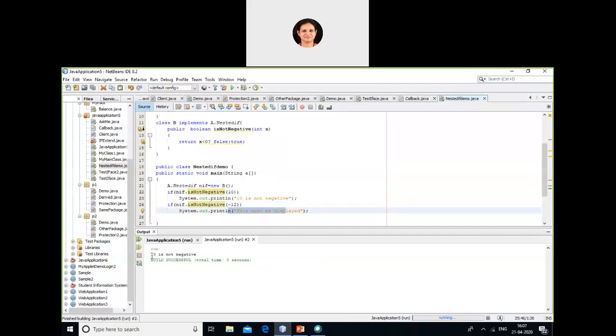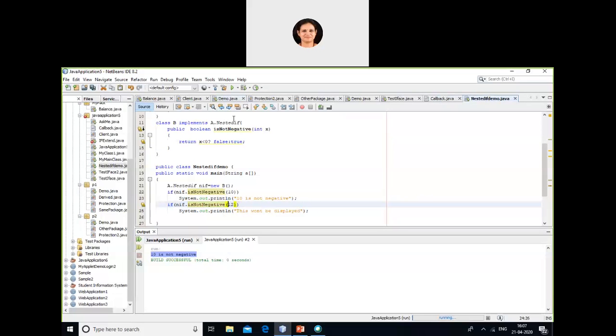See, it's only printing 10 is not negative. Why it's not printing? This won't be displayed because minus 12 is negative value. If it is a negative value, it is going to return false. If it is false, here the condition fails. Here the condition is if it is true, then you enter the loop. Okay, now if I give plus 12 over here, let's see what happens then. Yeah, now it's printing. Now see, for 12 it is printing.